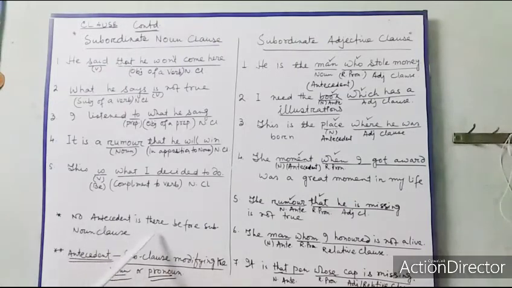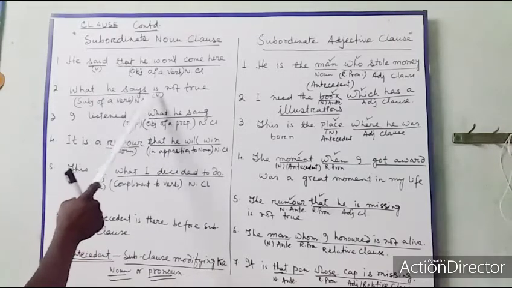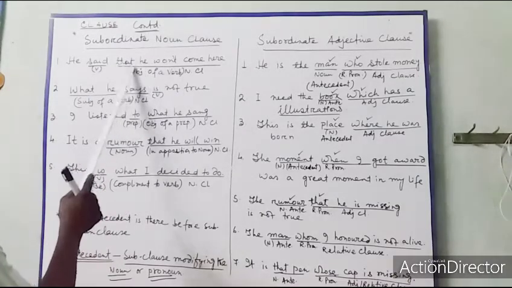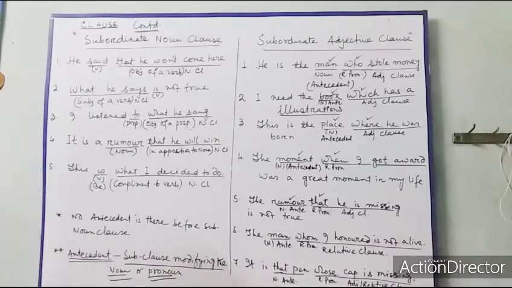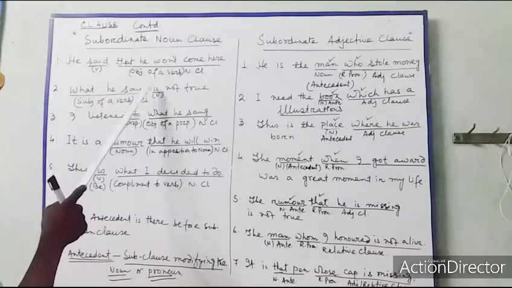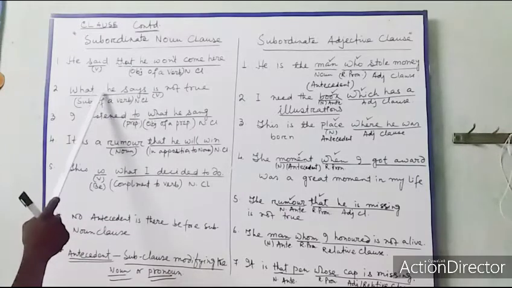No antecedent is there before a subordinate noun clause. Here this is a subordinate clause, this cannot be called antecedent. What is antecedent? Antecedent is the noun or pronoun. Here this is not a noun. This is also not a noun, modified by this.